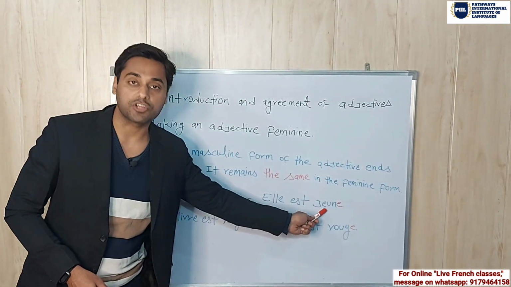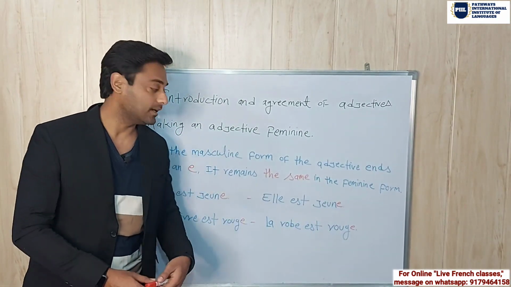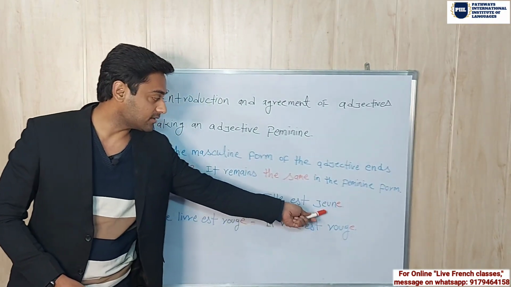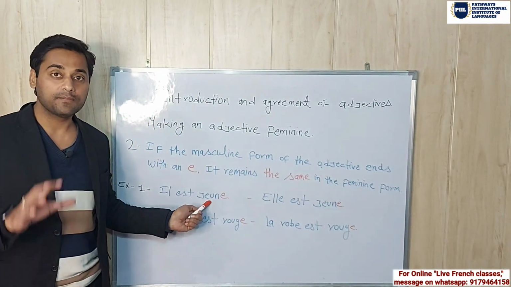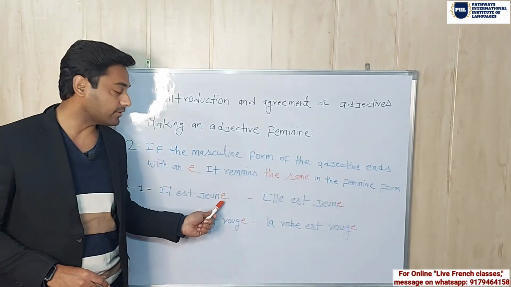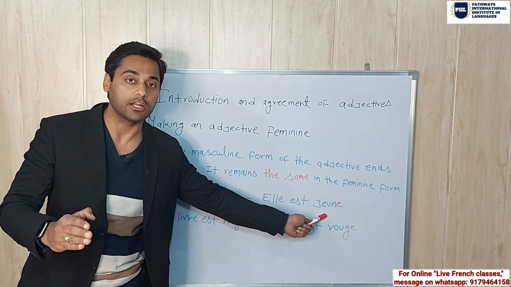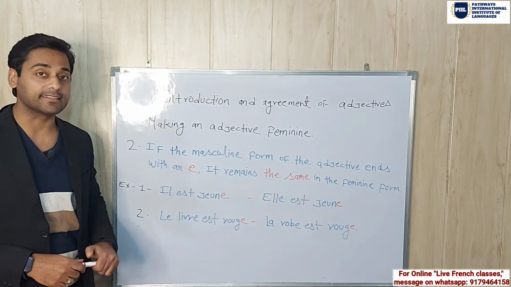Elle est jeune. That means she is young. So see this jeune and this jeune. It is the same. Why? Because it already ends with an E. So here also it remains the same. Elle est jeune.